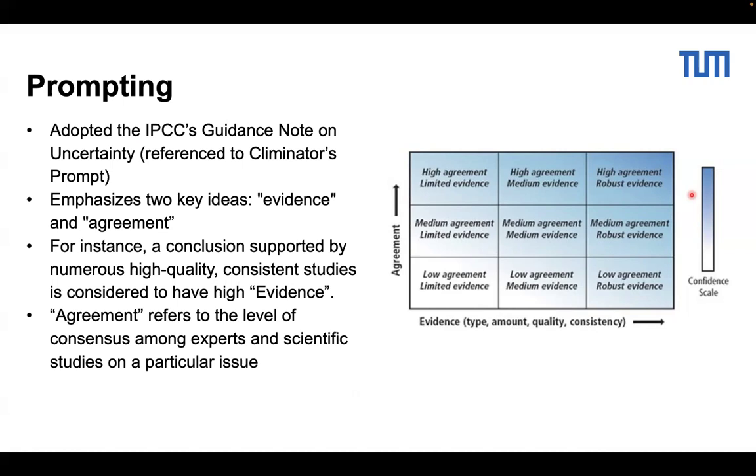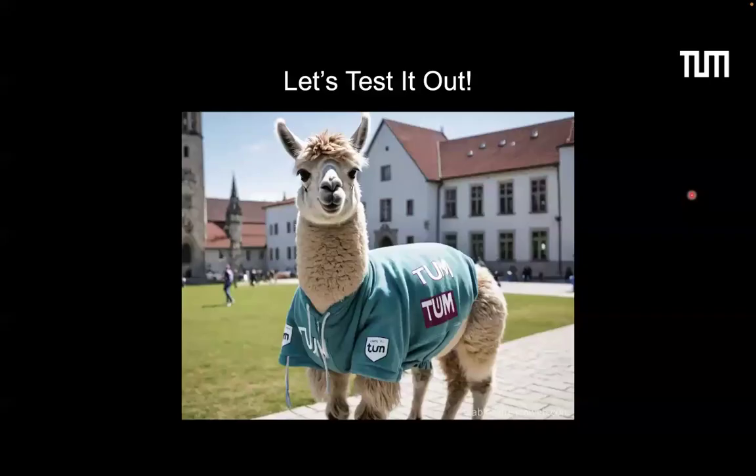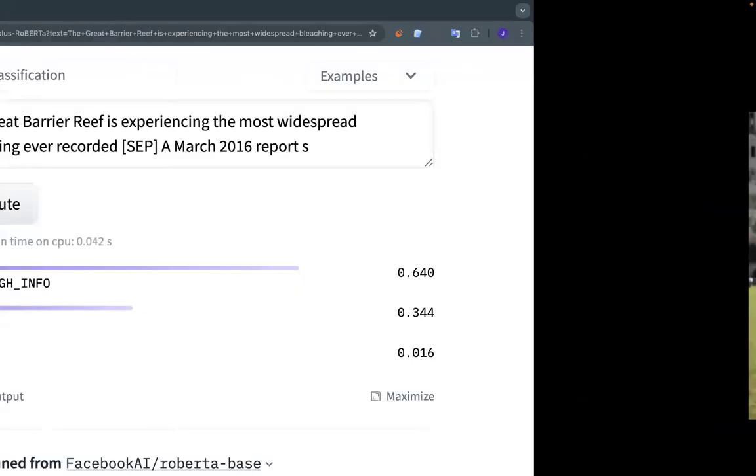What do we mean by evidence? Evidence means that the conclusion is supported by numerous high quality studies. And agreement is the level of consensus among experts and scientific studies on a particular issue. So the large language model will evaluate these two key perspectives to try to give the verdict at the end. So we can test it out.